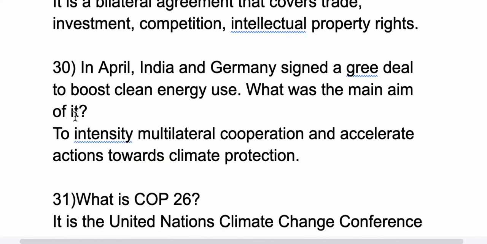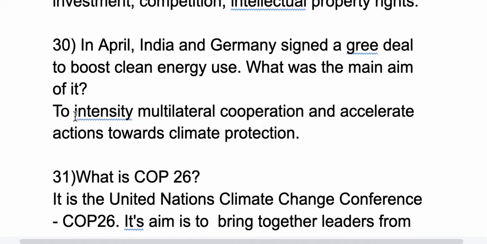Now 30th question, in April, India and Germany signed a Green Deal to boost clean energy use. So what was the main aim of it? So to intensify multilateral cooperation and accelerate actions towards climate protection.